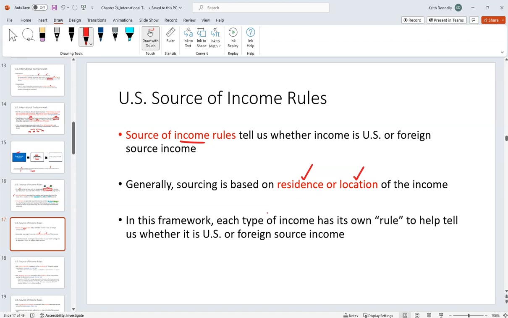One easy way to think about this is, we're going to list out all the different types of income, like active income, dividends, wages, rental, and each type of income is going to have its own rule that helps tell us, do we put this in US source income or foreign source income?